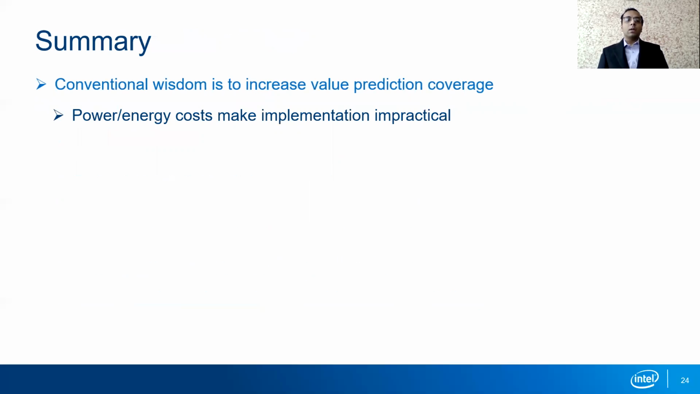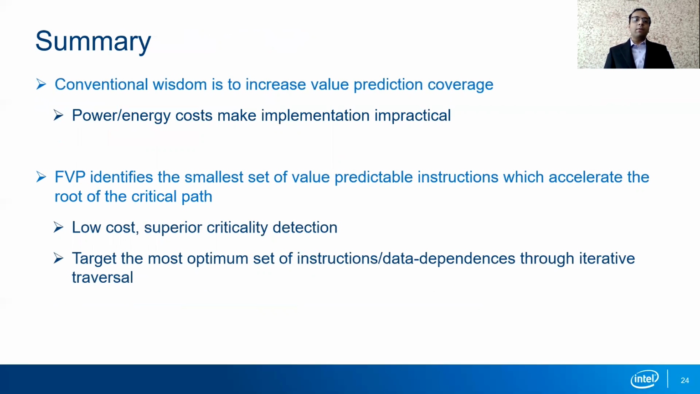To summarize our work, conventional wisdom is to increase value prediction coverage. However, this philosophy does not take into account the power and energy costs of value prediction. To this end, we propose focus value prediction, whose goal is to identify the smallest set of value predictable instructions that lie close to the root of the critical path. We demonstrate a superior yet low-cost criticality detection mechanism compared to previous works. We also show an iterative method to target the most optimum set of instructions and data dependencies that can achieve highest performance at the minimum cost.